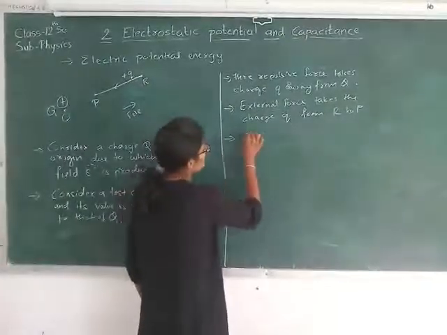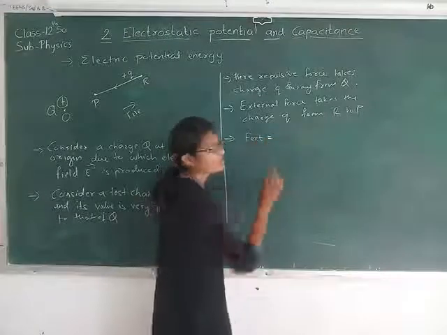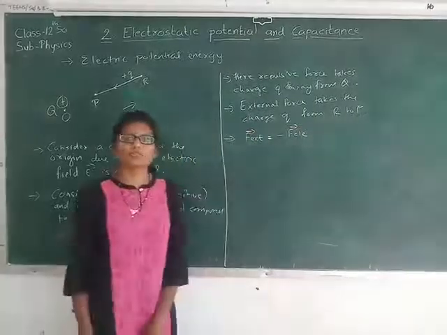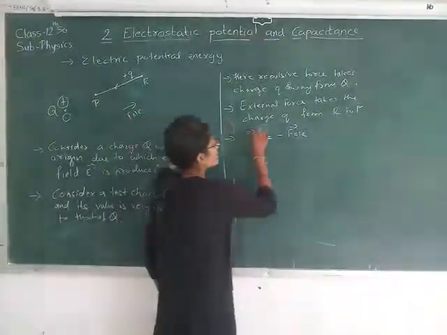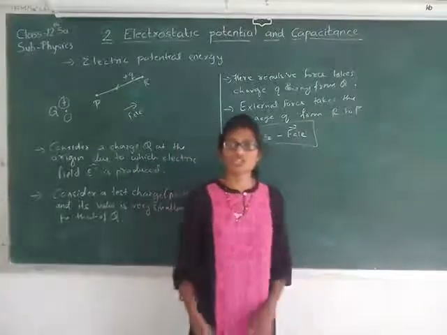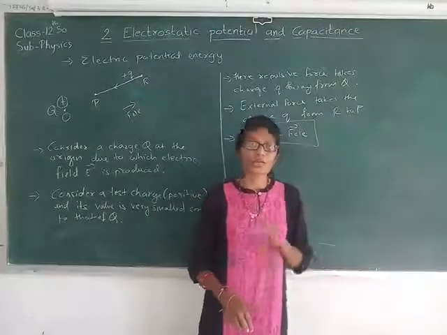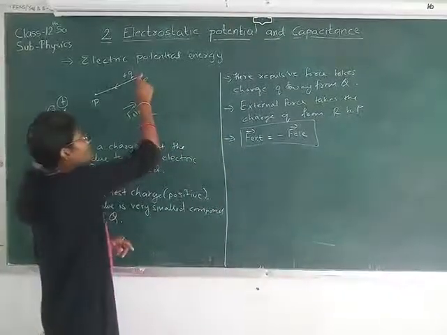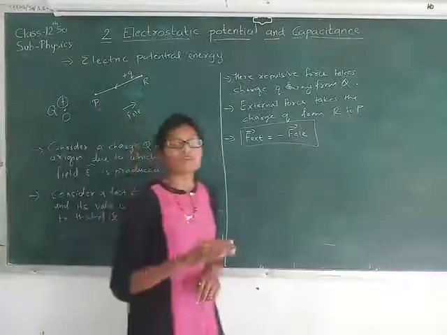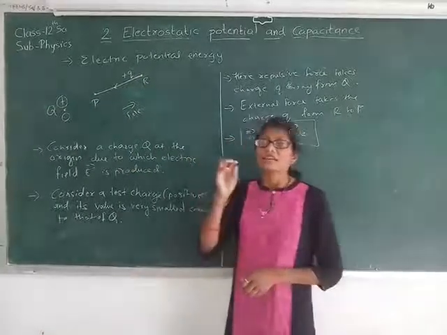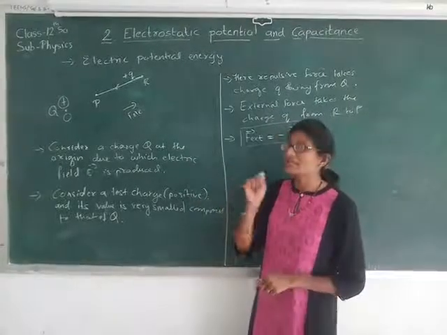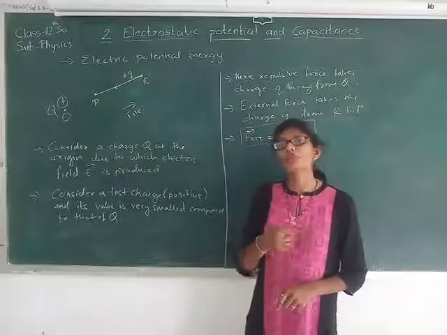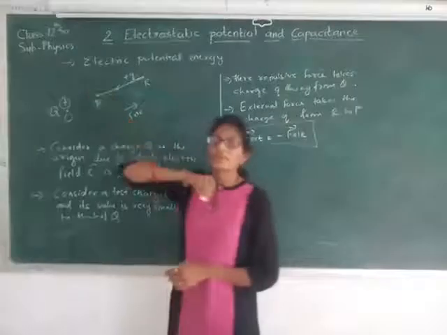So clearly, here the external force and the electric force are equal and opposite in nature. So the total force, the net force, will be equal to 0. Now see, when we apply the external force on the test charge and take the charge from R to P, then work is said to be done. That means the work done by the external force in taking the charge from R to P is stored in the form of potential energy at this point P.